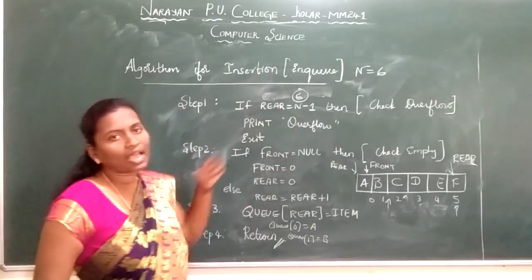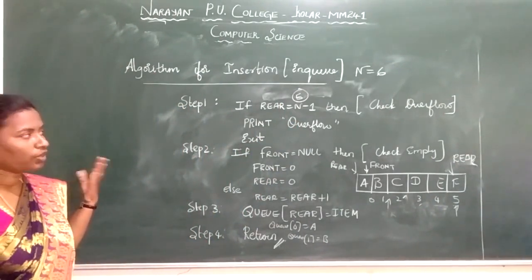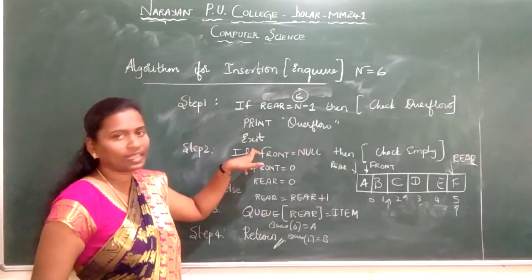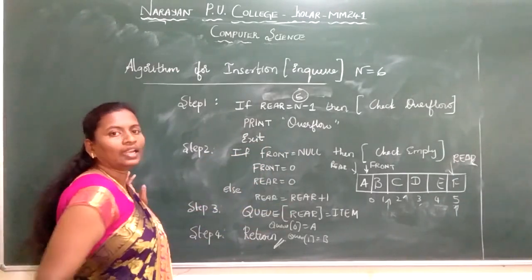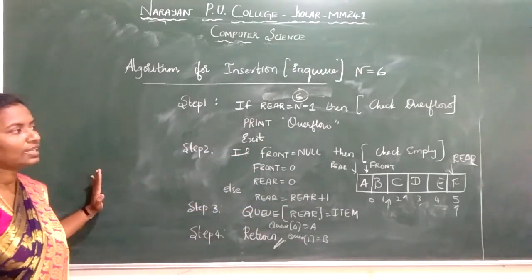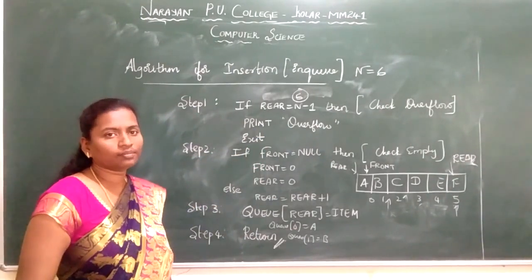When it reaches the maximum size, my Q is overflowing. So when Q is overflowing, I just print it as overflow and exit the program. When I want to delete, I will show you in the DQ algorithm. This is only inserting an element into the queue. Next we will see the DQ algorithm.